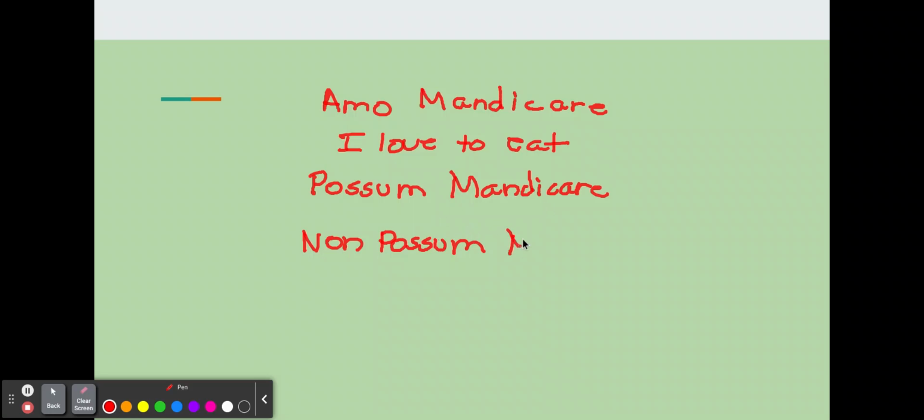Non possum manducare. Not able to eat now, I'm busy, whatever the case. So you put that non in front to show that it's unable to be done. And we'll talk more about that in future videos. It'll become clearer when we start building sentences, which we'll do now.